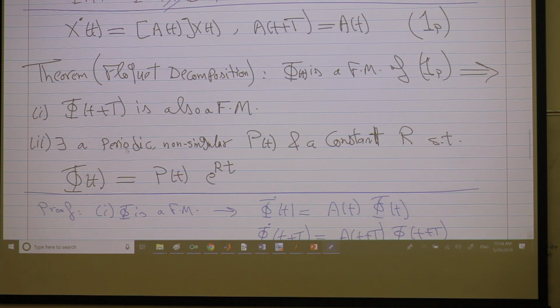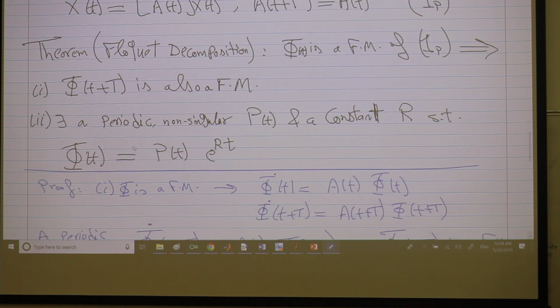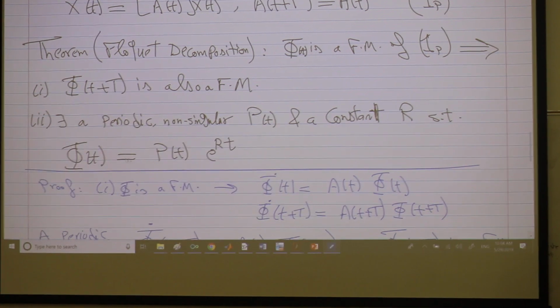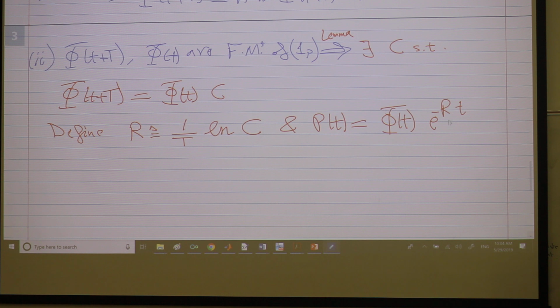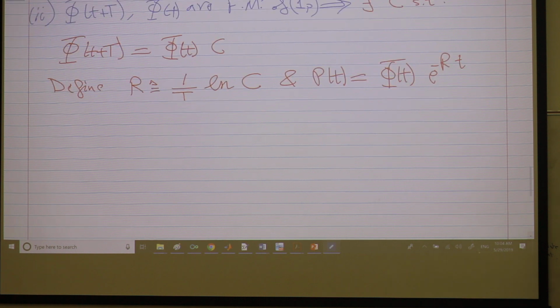This theorem doesn't say anything about the stability. But we'll see that if we can write the flow in this form, then we can easily deduce stability characteristics. And this is very much relying on the fact that P is periodic. So we need to prove that it's periodic and also non-singular. Non-singular is super easy because this is invertible, obviously, and this is invertible because it's a fundamental matrix. So I need to prove that P is periodic. So let's prove that P is periodic.